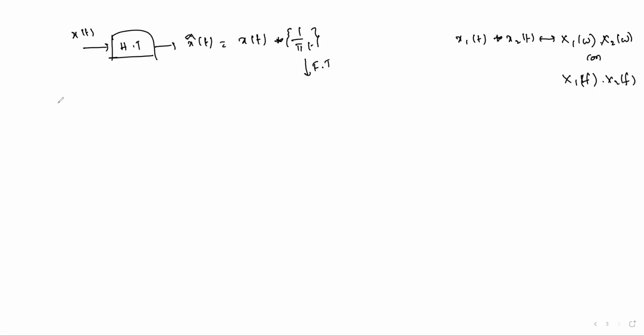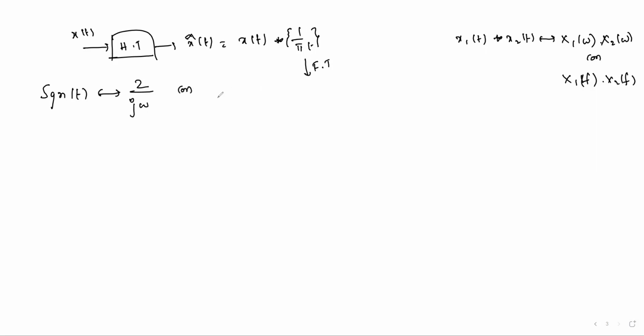Whenever some unknown function is there, you try to remember the Fourier transform pairs. Somewhere, some function's Fourier transform will resemble that unknown function. Then what will you do? From the frequency domain, take that signal to the time domain by applying the duality property. You will get the right Fourier transform for that unknown function. But anyhow, here I will just directly tell you the signum function's Fourier transform: 2 by j omega, right?